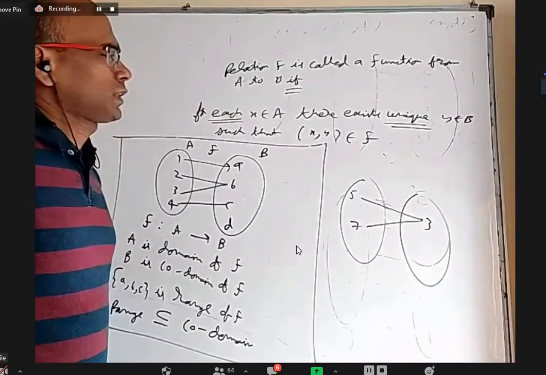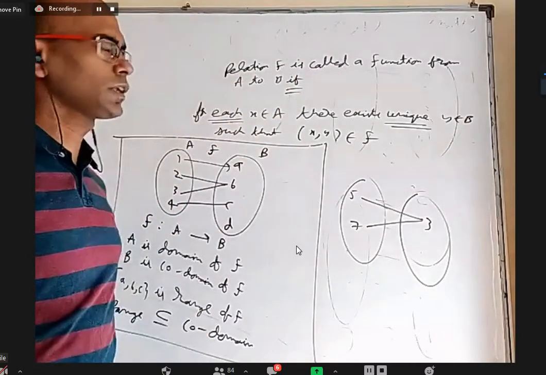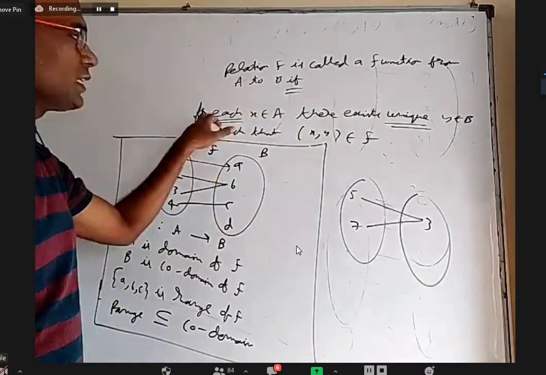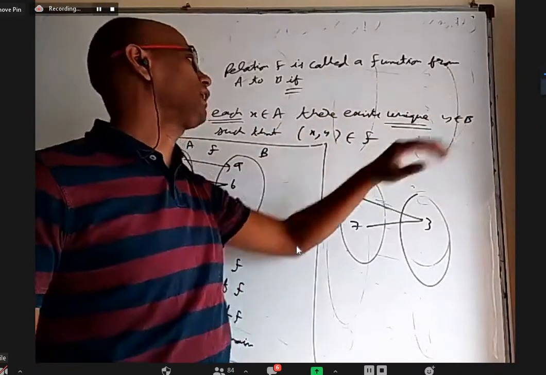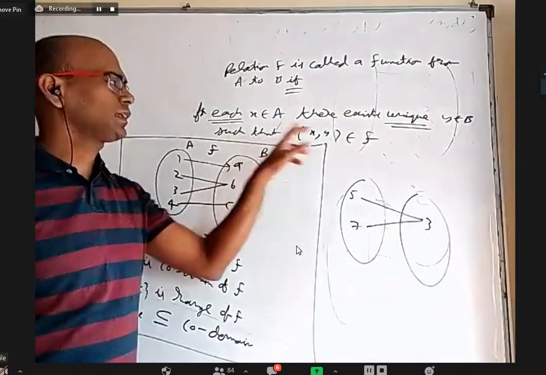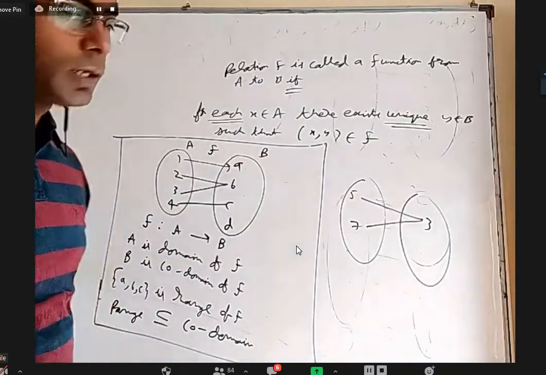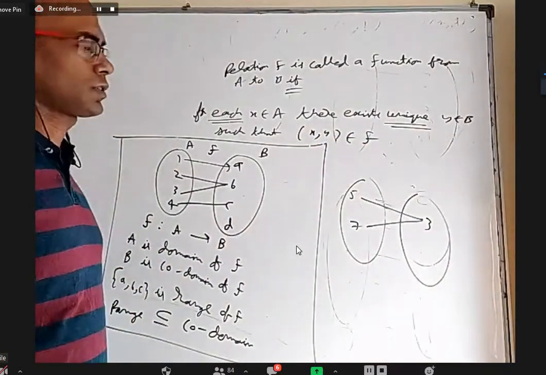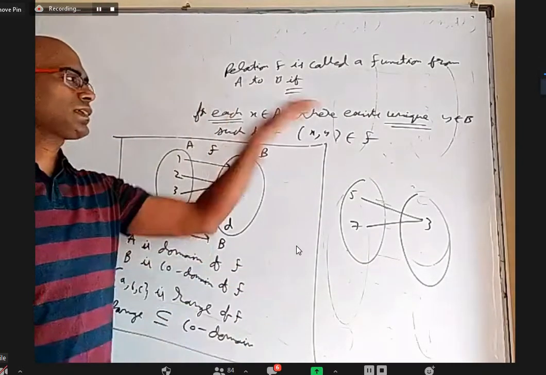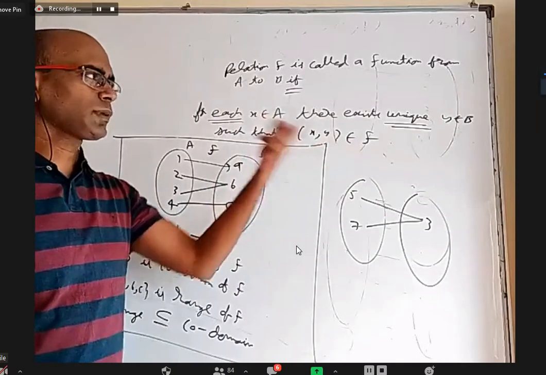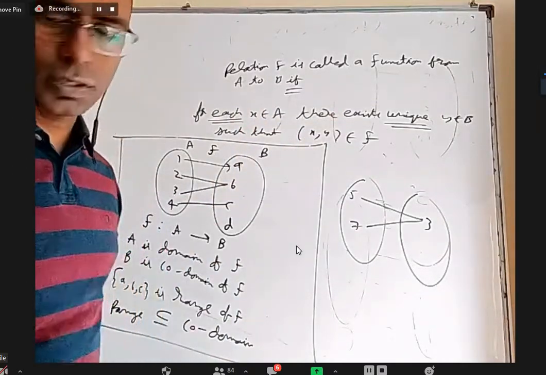So you have to remember this definition. The relation f is called a function from A to B if for each x belongs to A, there exists a unique y belongs to B such that (x, y) belongs to the function or the relation. That kind of relations are called functions. First I explained what it is, then I'm telling the statement. In the beginning, if I tell the statement, some people may get confused about what is this each and all that. With the arrow diagram, I explained what the function means.